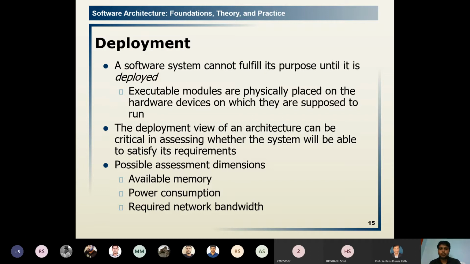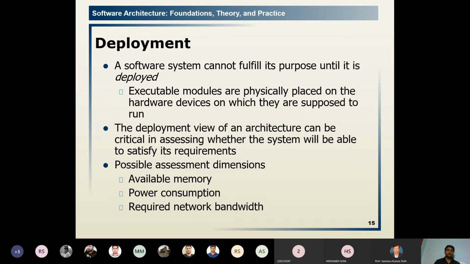The ultimate goal is to fulfill our objective by deploying a software system, so that we can fulfill our requirements. The executable modules are physically placed on the hardware devices on which they are supposed to run.